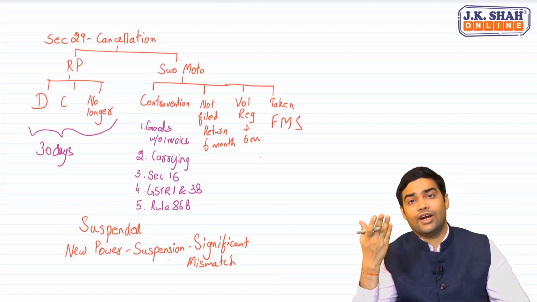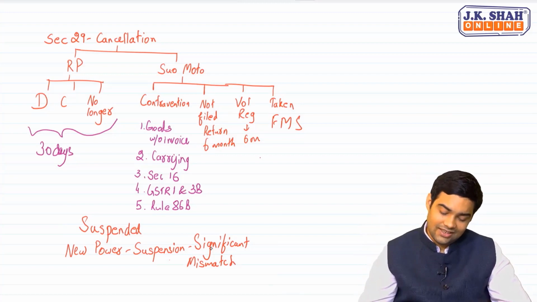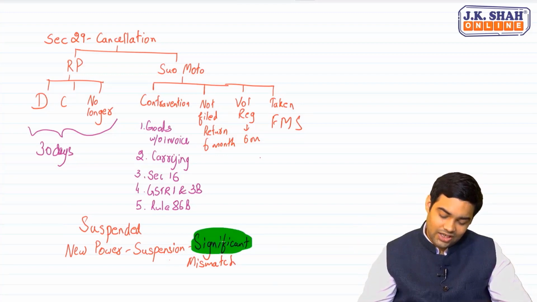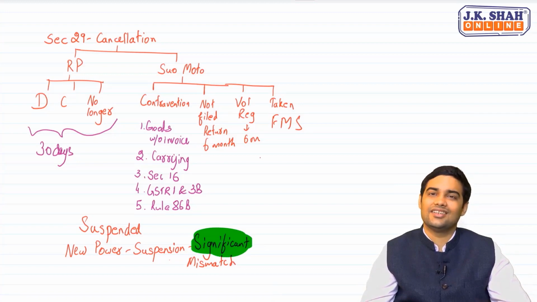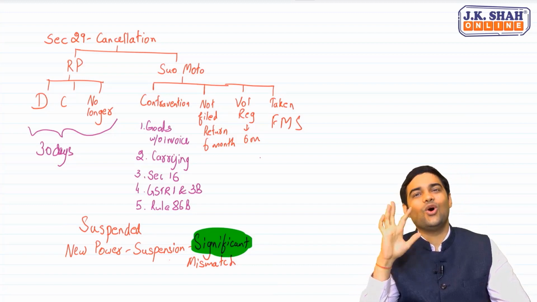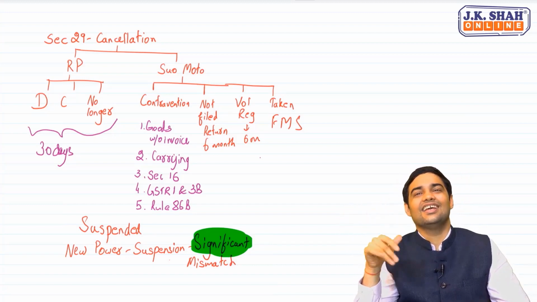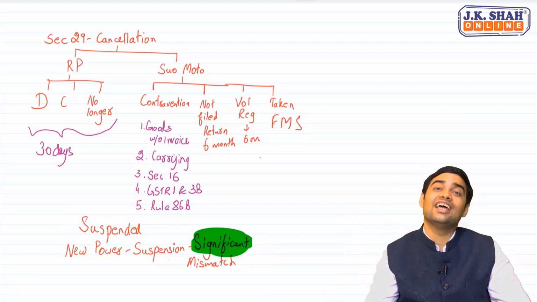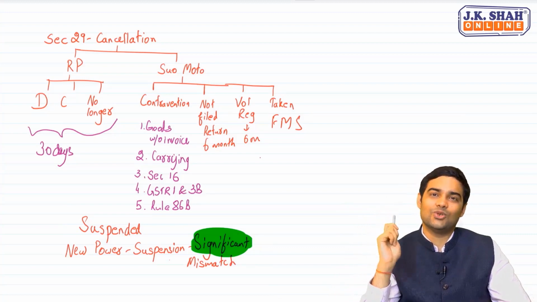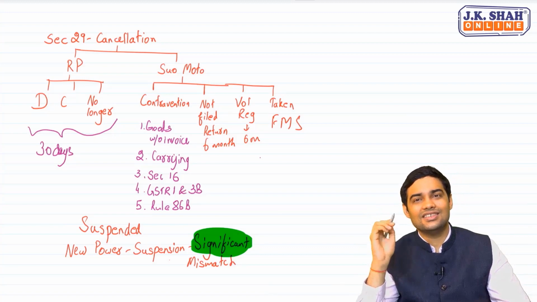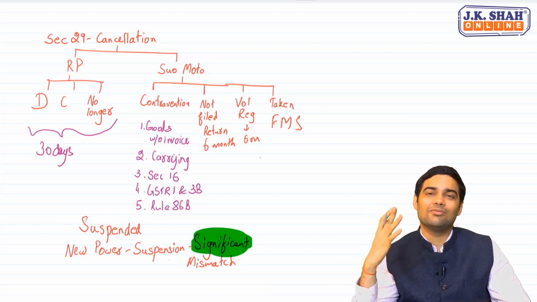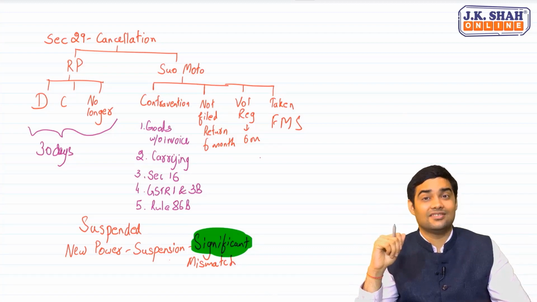Hey, this is very wide. First of all, this term significant is not defined. So, if the officer finds a significant mismatch between the GST returns or any other analysis, then he can suspend the registration, giving 30 days time to reply. This is dangerous because if my registration is suspended, I will not be able to make a taxable supply. Did you understand this? Okay.